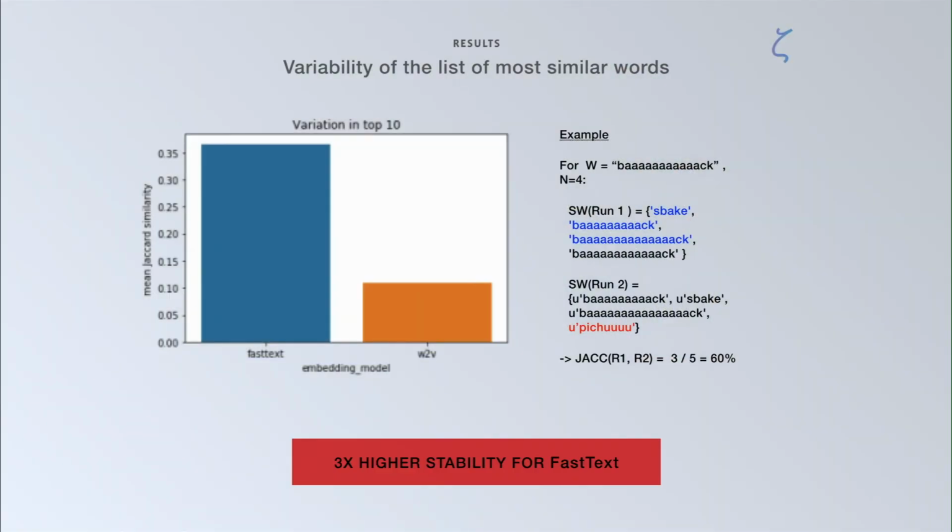That's why in our second result, we focused on measuring the variability of the set of similar words through the 50 runs using the Jaccard index, which allows us to measure the overlaps of the sets of similar words through the 50 runs. And results show that fastText gives 3 times higher similarity than word2vec.